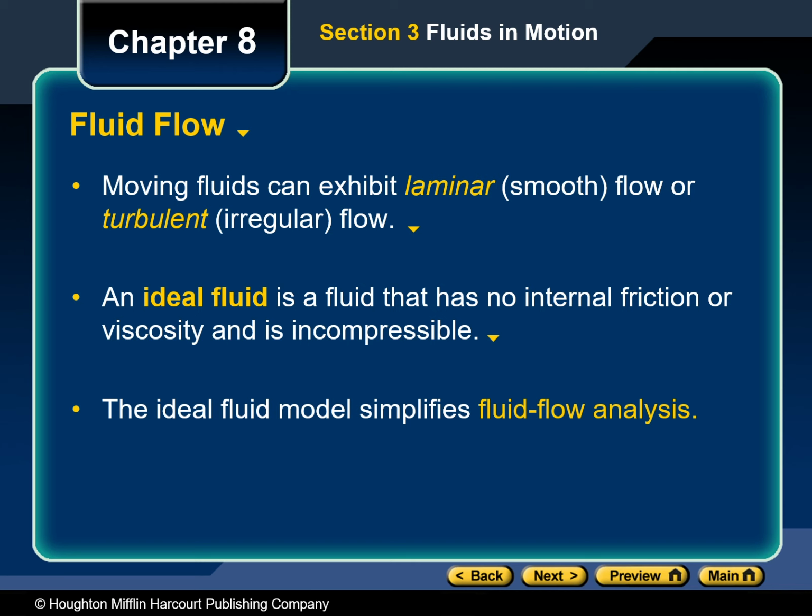Because the acceleration of the leaf is to the right, the net force must also be to the right. It must be that there is a higher pressure where the pipe is wide and a lower pressure where the pipe is narrow. This pressure difference results in a net force to the right, causing the leaf to accelerate. A pair of pressure gauges connected to the pipe confirms our thinking. The pressure in the wide pipe is greater than the pressure in the narrow pipe. Bernoulli's principle says that the pressure in a fluid decreases as the fluid's velocity increases.